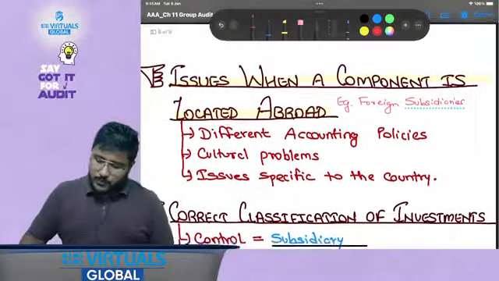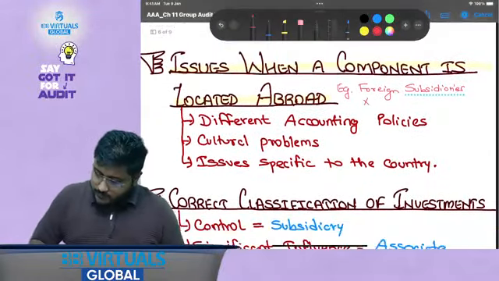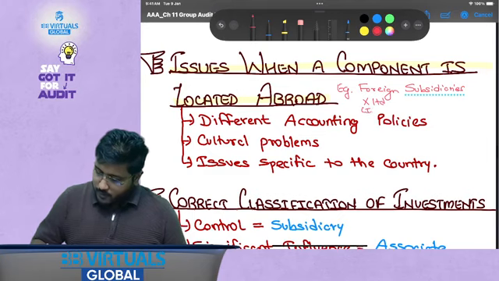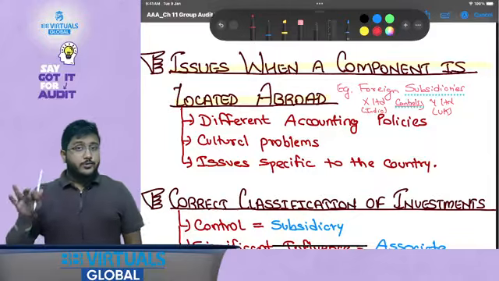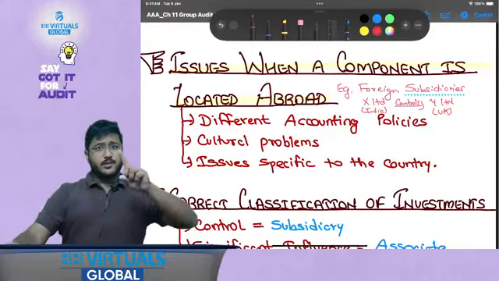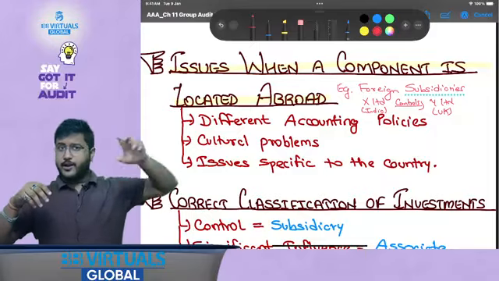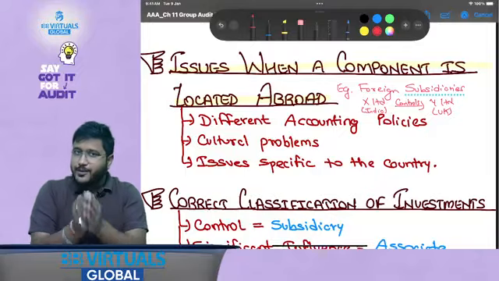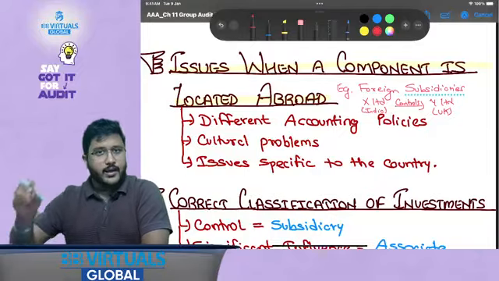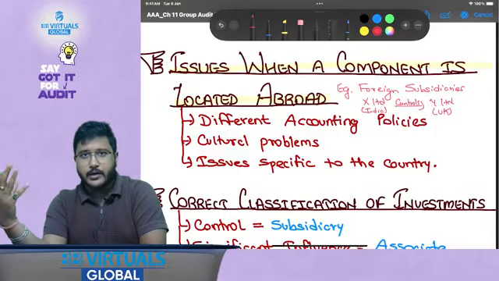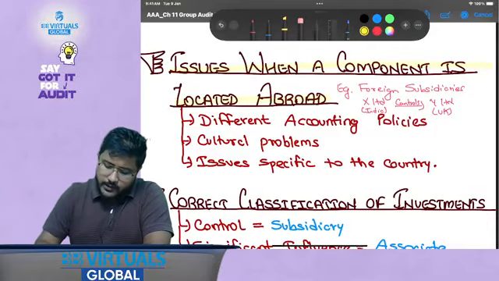Say X Limited India controls Y Limited, which is in UK. Now my friends, I am assuming that you have knowledge of these terms, control and significant influence, from your FR and SBR syllabus. Just in case you are confused, please feel free to reach out to me. Okay, X Limited is located in India, Y Limited is located in UK. So what could be certain issues?